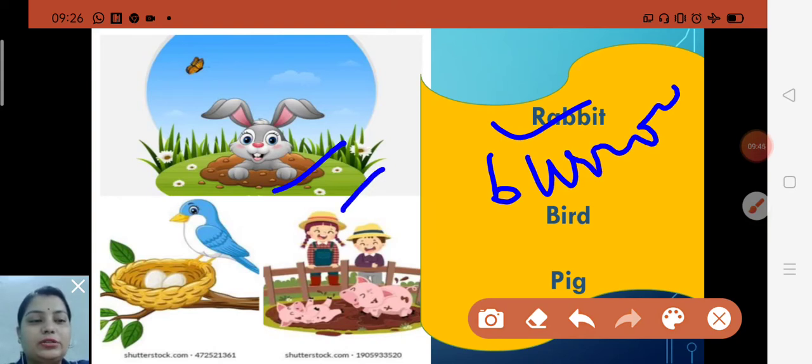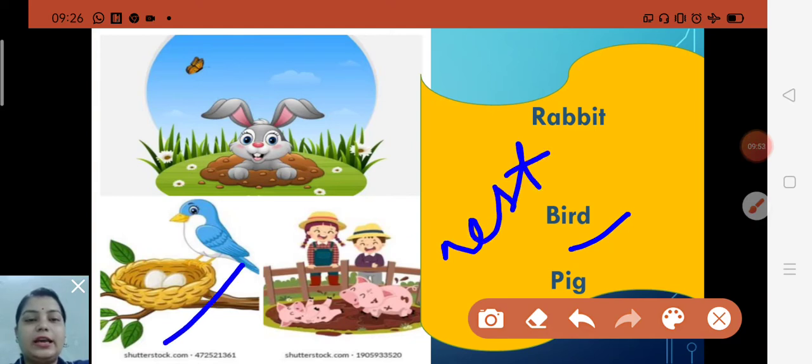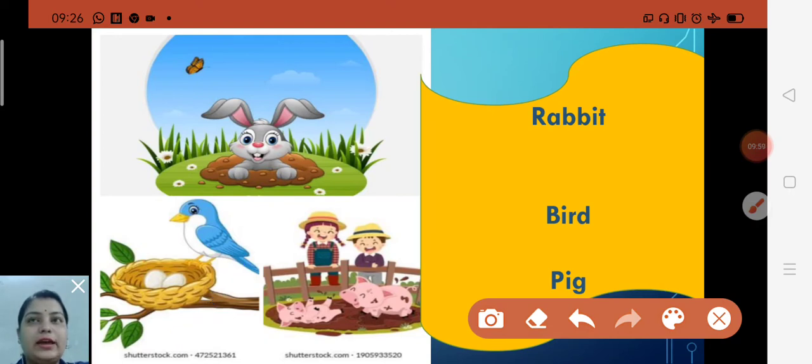Now after that, birds. Yes children, what do you know about this? Bird lives in a nest. Birds have wings and feathers. They fly with the help of their wings. Birds have two legs that help them to walk, and birds eat with their beaks as they don't have teeth. Some birds like duck and swan swim in water. So my dear, birds live in a nest, N-E-S-T.